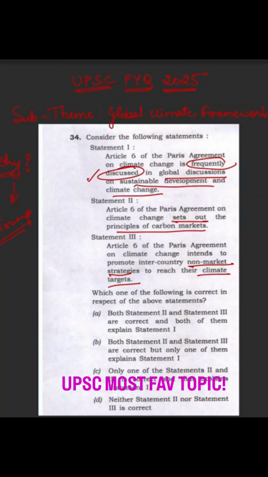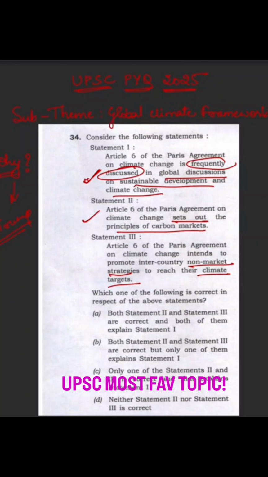It's saying that the Article 6 discusses sustainable development and climate change, which is a correct statement because there's nothing too extreme or anything wrong regarding it. The second statement says that Paris Agreement sets out principles of carbon markets. Now, as one knows that the market mechanism to achieve climate targets started from Kyoto Protocol, and obviously it has to be a logical deduction that there will be a market mechanism in Paris Agreement too, just in an evolved form, or some new initiatives in carbon markets. So hence this statement is also correct.